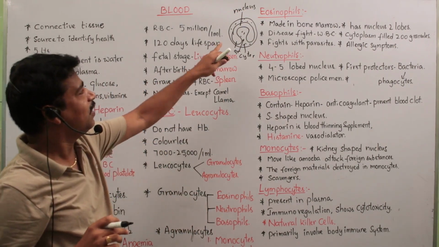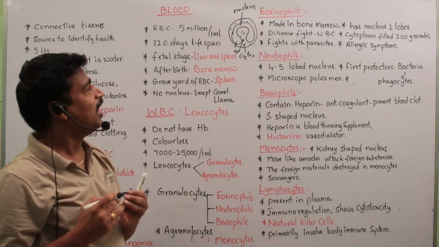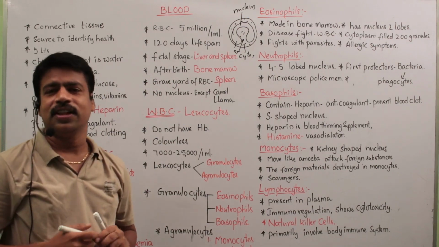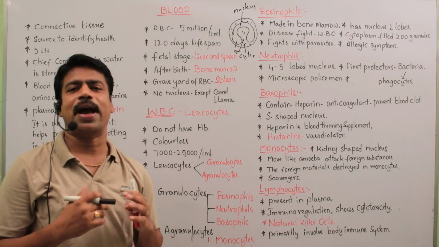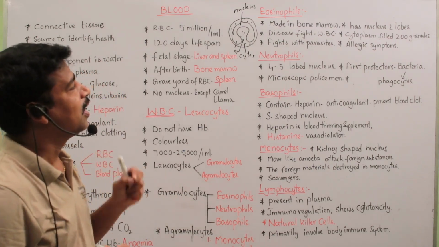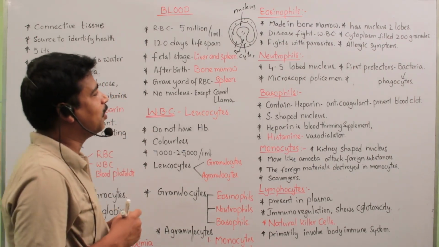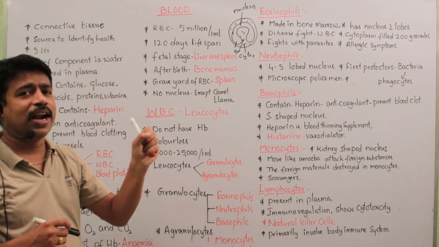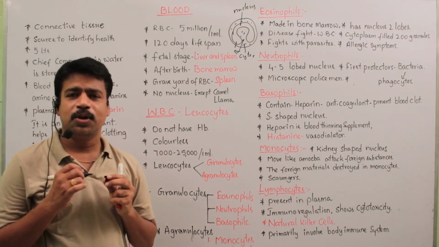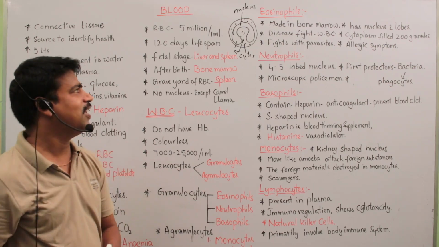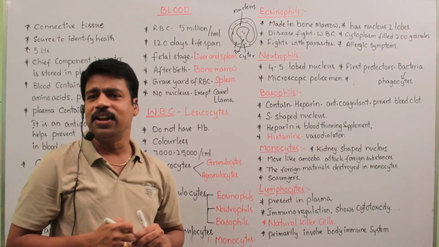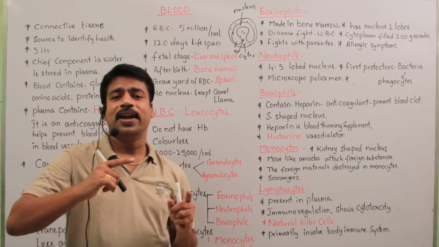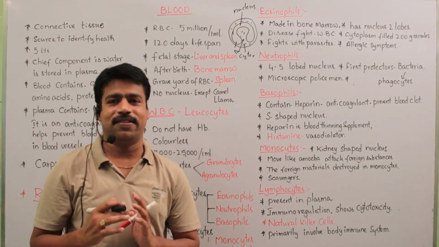So this is an eosinophil. Generally, eosinophils fight disease-causing microorganisms. The cytoplasm is filled with approximately 200 granules in eosinophils. Eosinophils fight disease-causing parasites.